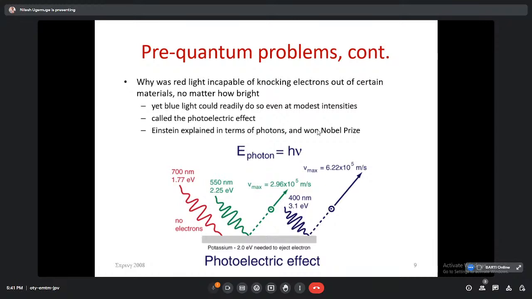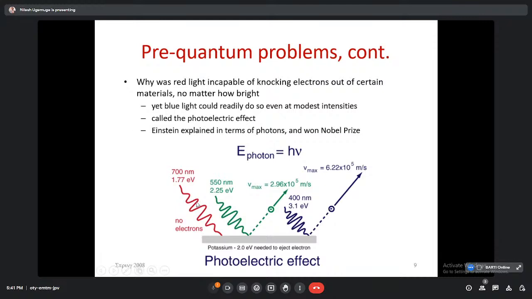So again, it depends upon the energy, because if we take the example of VIBGYOR, red has a lower frequency, which means it has less energy. Blue light could readily do so even at modest intensities. As we know, that can be explained with the help of the photoelectric effect, which was explained in terms of the photon. And Einstein won the Nobel Prize for the explanation of the photoelectric effect.